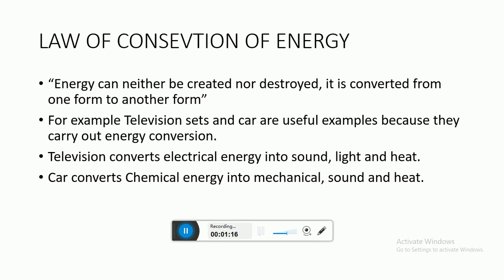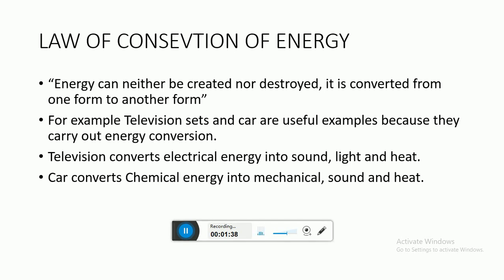Later on we discussed the conversion of energy as well. Over there, if you remember, we discussed different examples of energy conversions. For example, we discussed the microphone.